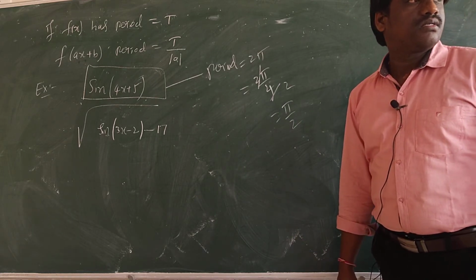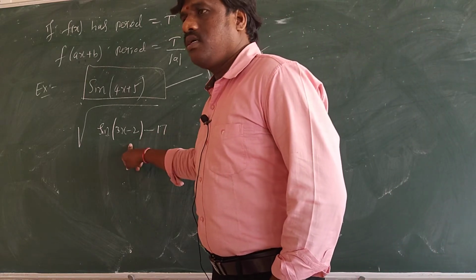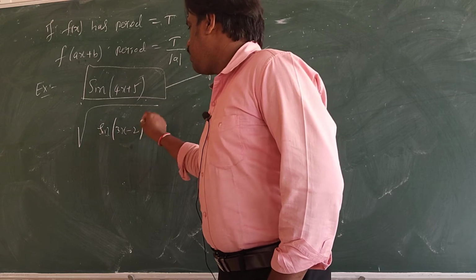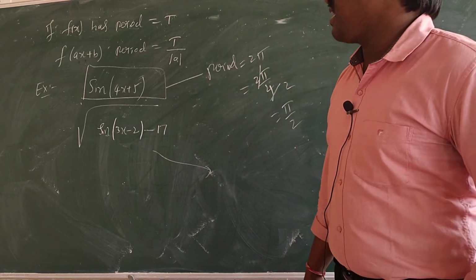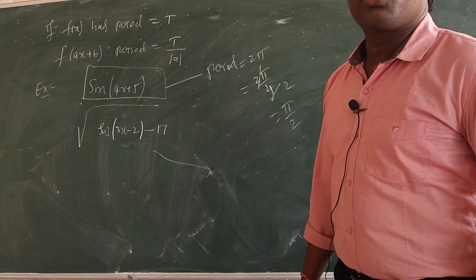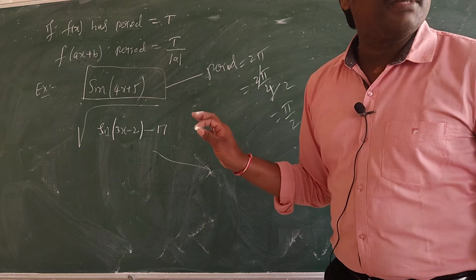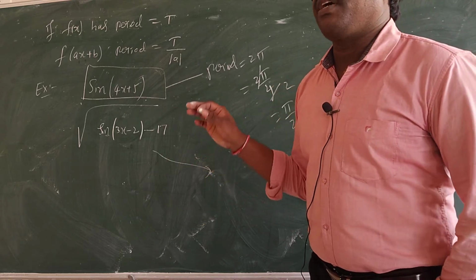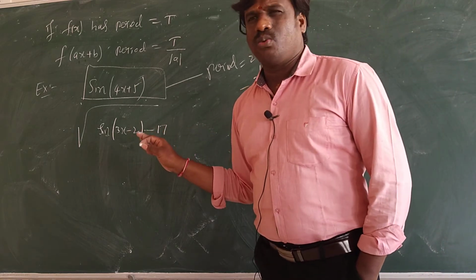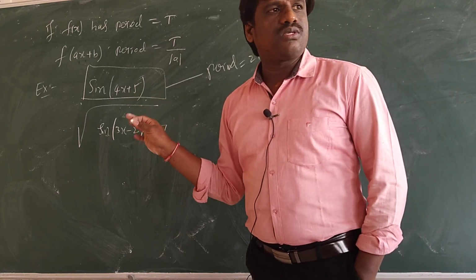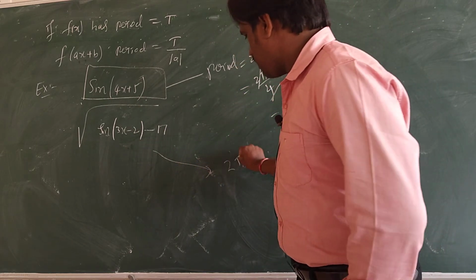Understood? Now this is a square root, but inside. What is the period of this function? What is the period of sine? 2 pi. Square root of sine will be how much? 2 pi. Just as I told, if f of x has period pi, square root of f of x is also pi. So sin x period is 2 pi, so square root of sine is also 2 pi. 2 pi is the period of the function.